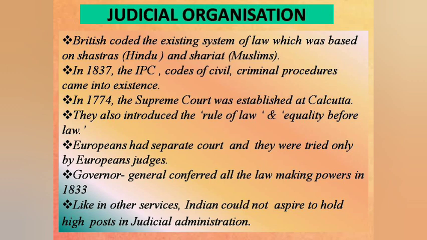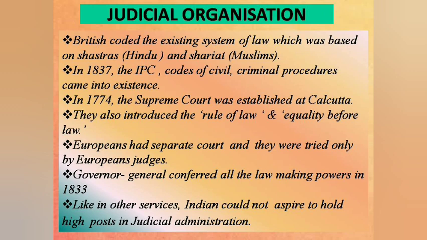In 1772, Warren Hastings introduced judicial reforms in India. Hindu and Muslim laws were to be applied for Hindus and Muslims respectively. In 1833, a law commission was appointed. It was given the task of codification of Indian laws.